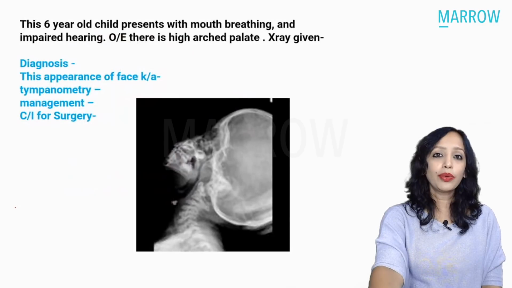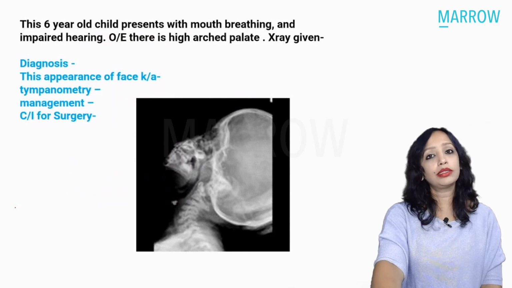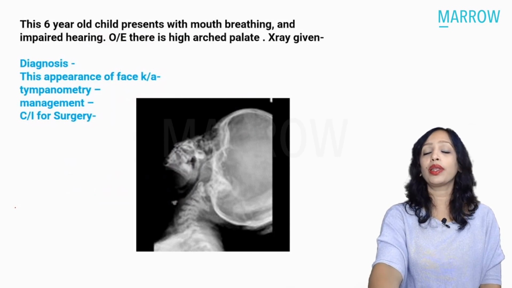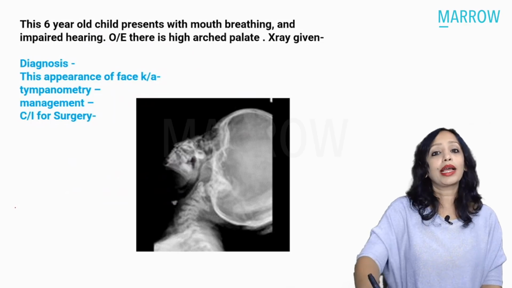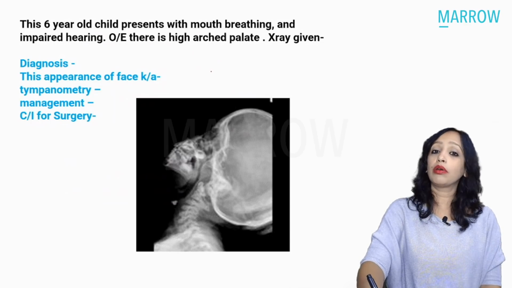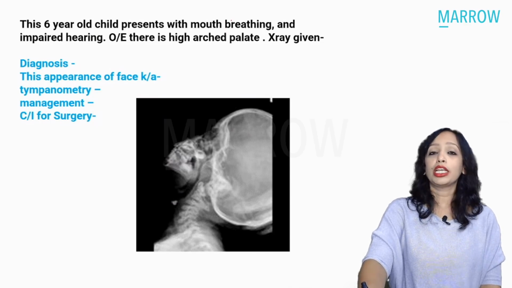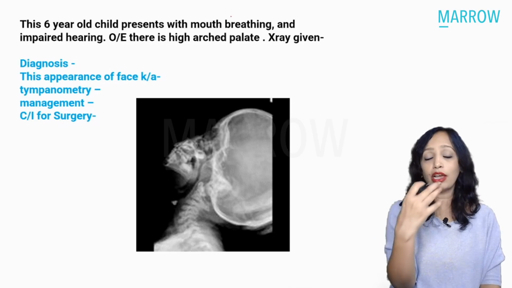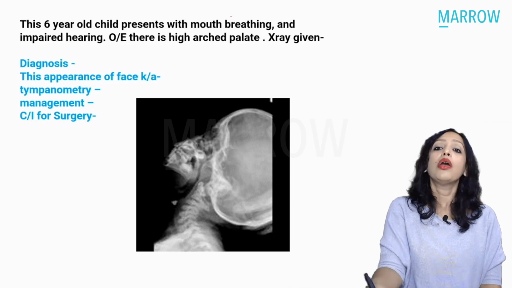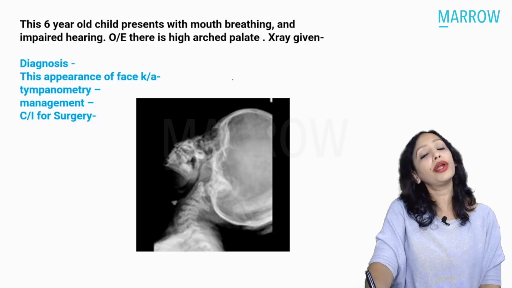So let us also see what are the other questions that have been asked in the adenoid. Whenever a child has come to you with mouth breathing, with decreased hearing, yes, with this facies, high arched palate, and crowding of teeth, what we have to think of is adenoid hypertrophy.